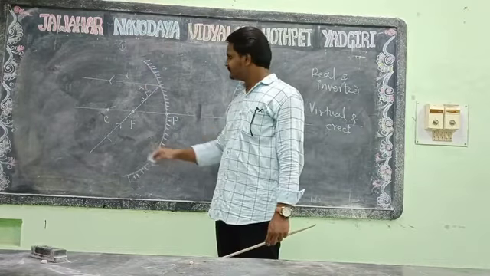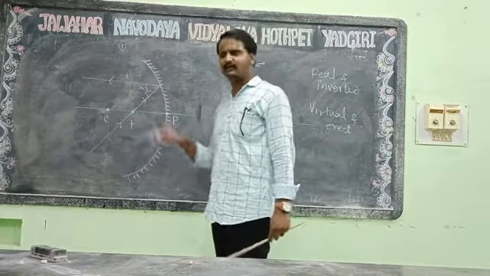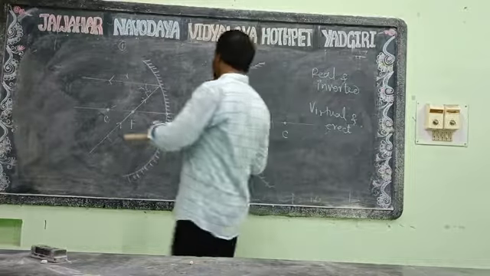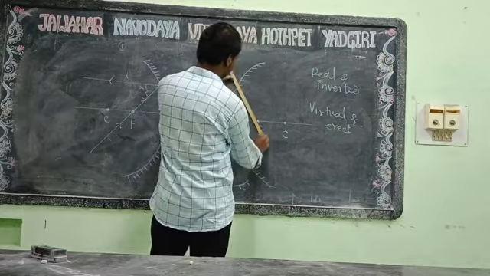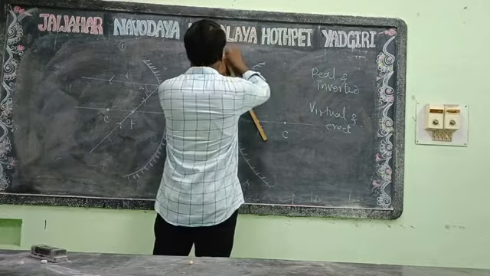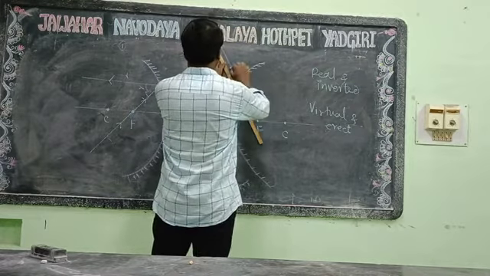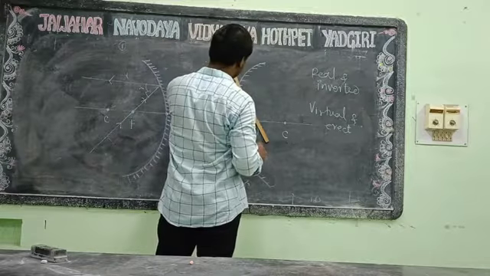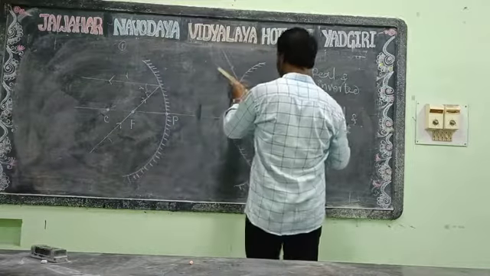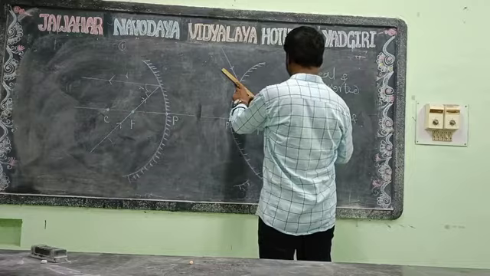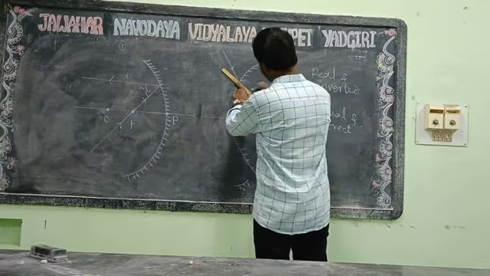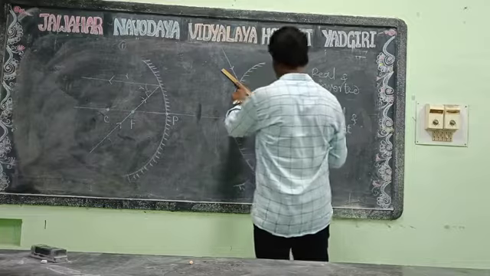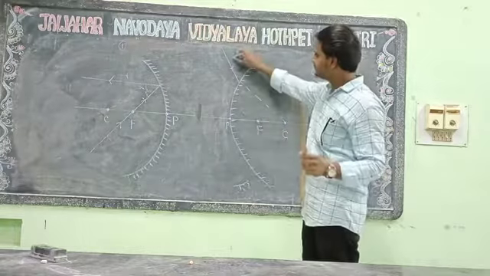Clear? So this was the concave mirror. But in case of the convex mirror, consider this extended line, and we have to draw the normal connected to the center of curvature. After that, we draw the incident ray.